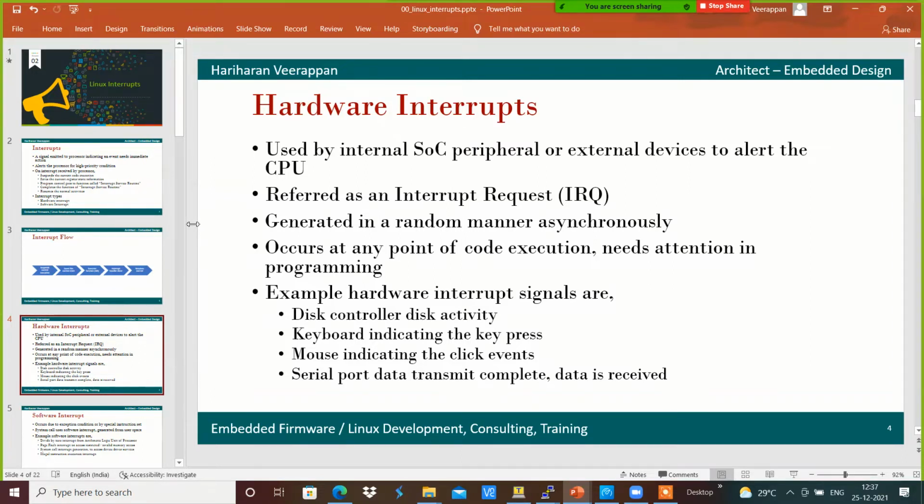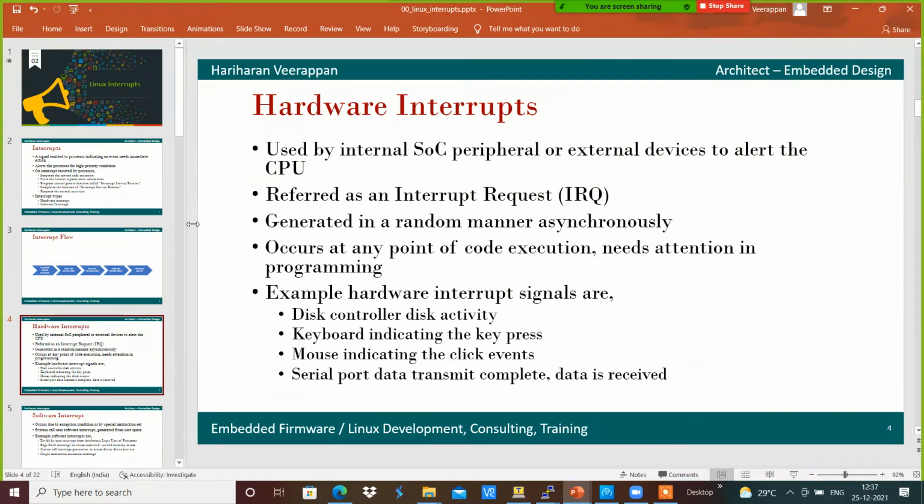Hardware interrupts can be generated at any time in a random and asynchronous manner. So whenever we write an interrupt handler, it has to be efficient in such a way that the interrupt can be handled at any time.